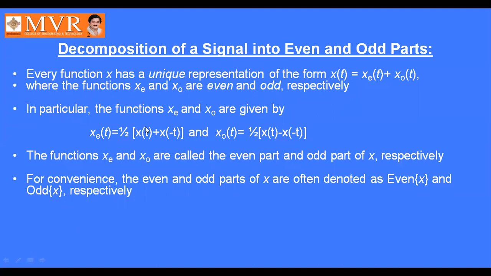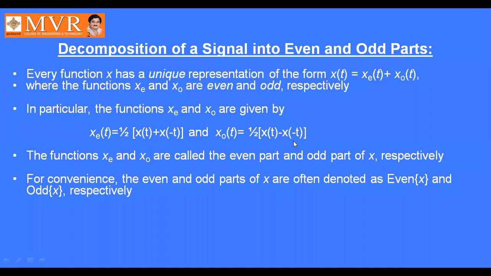In particular, the functions xe and xo are given by: how to write xe of t? It is half of the sum of x of t and x of minus t. What is x of t? X of t is the original signal. X of minus t is its reflected signal. So we can represent this even function xe of t as half of x of t plus x of minus t, and xo of t is half of x of t minus x of minus t.